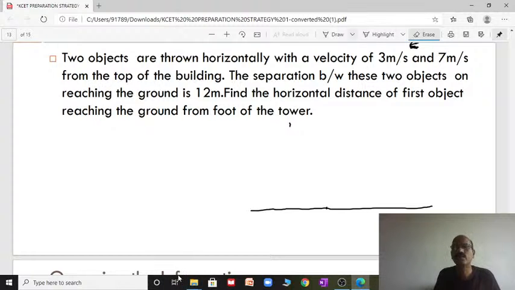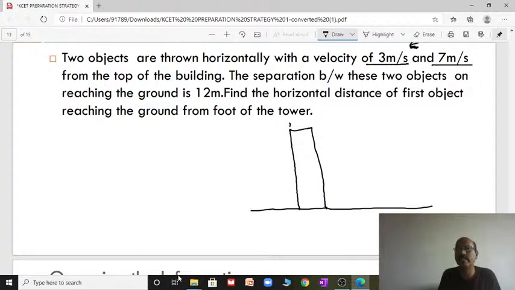Two objects are thrown horizontally with the velocity 3 meter per second and 7 meter per second from the top of a tower, from the top of a building. Assume it is a building; according to the problem, I am just showing one model. We don't know the height. This is the height of the building.